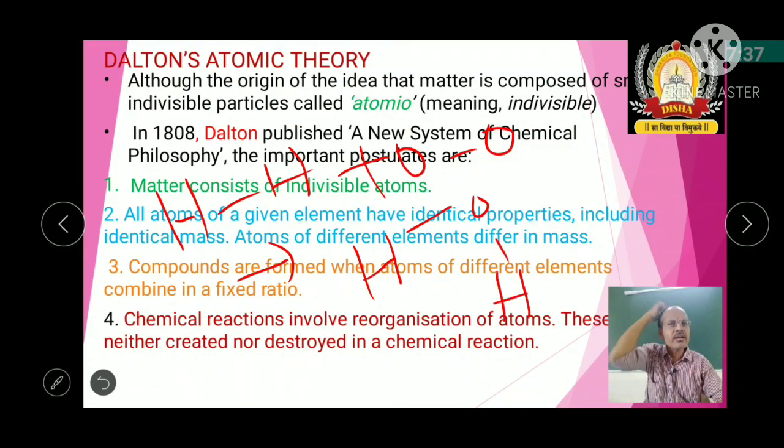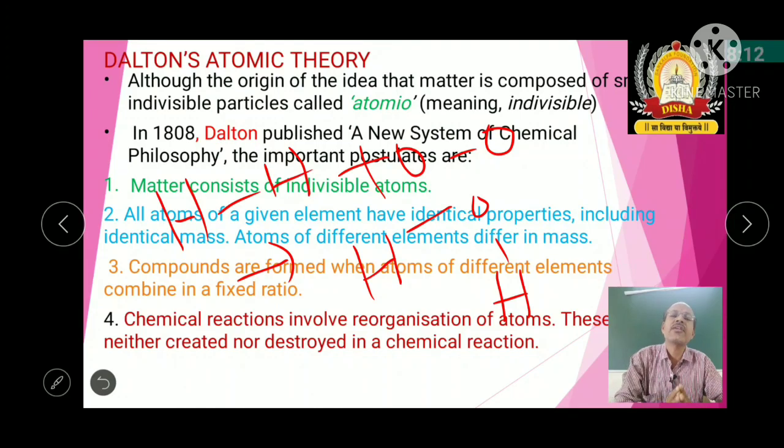Now you can see that whenever the reaction takes place, reorganization of atoms happens. Here hydrogen is bonded with hydrogen, oxygen is bonded with oxygen, but after the reaction oxygen is in between the hydrogens. So reorganization of atoms takes place, but atoms are neither destroyed nor created. So that is the fourth postulate.